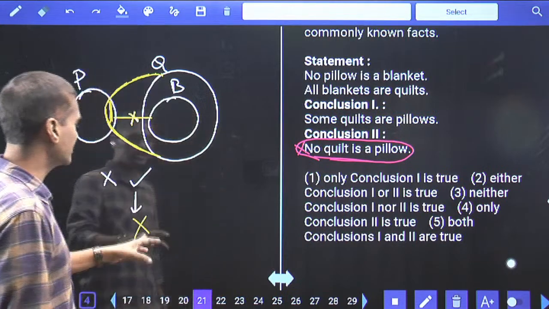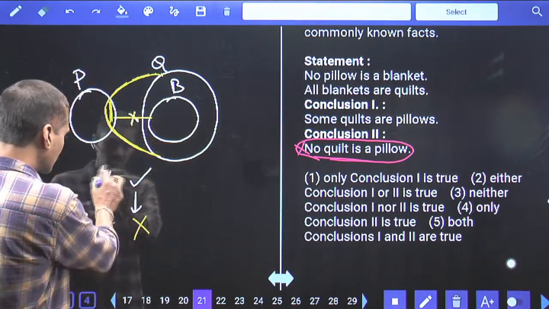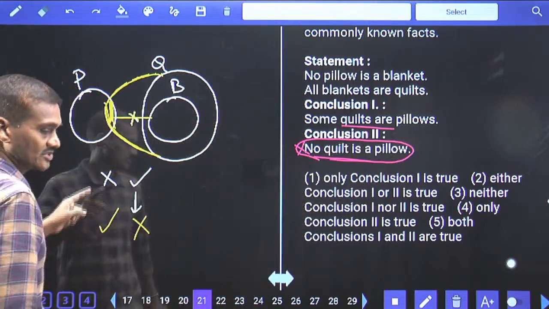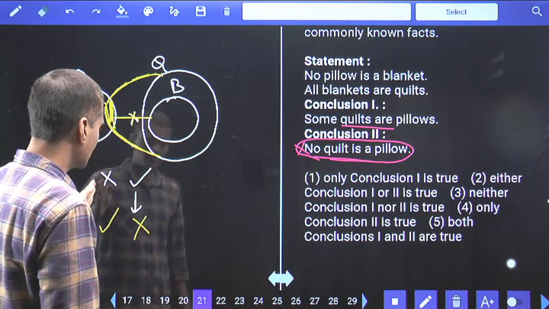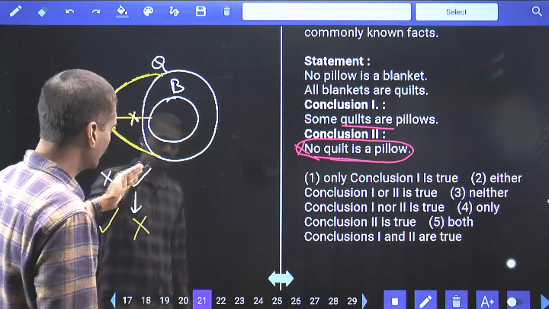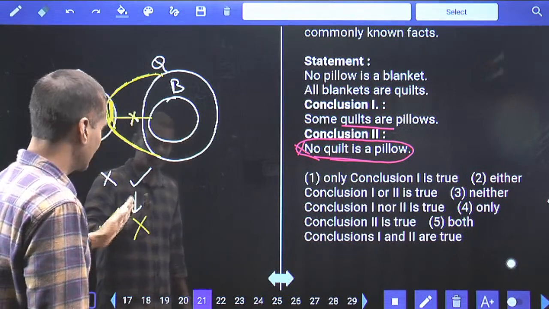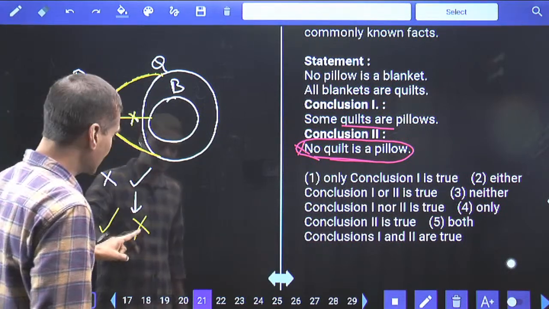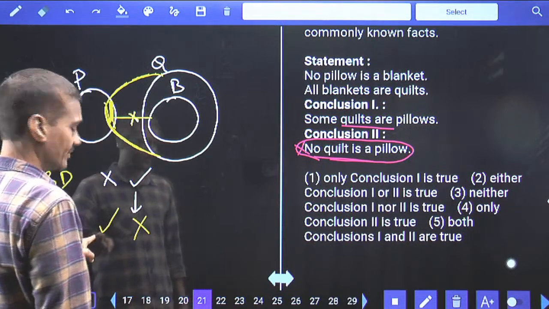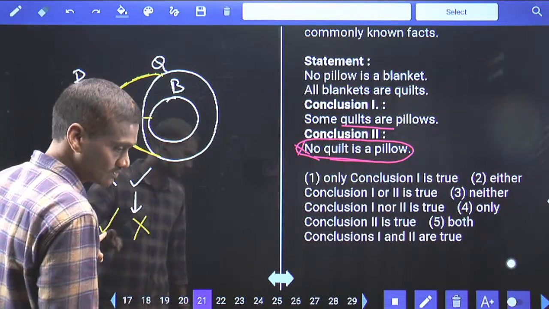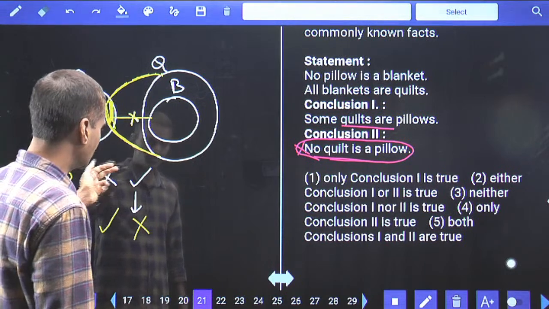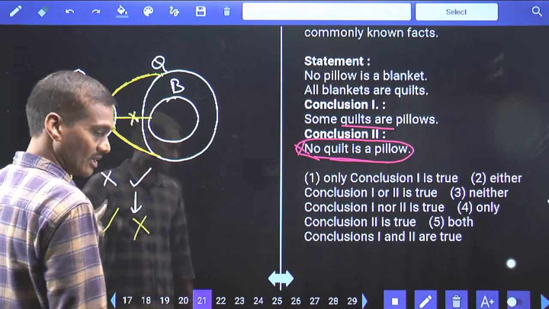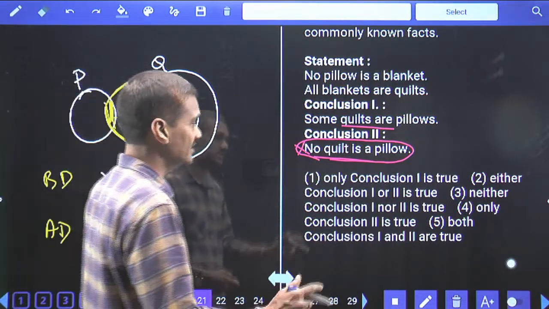While making this one false, what happened to the first conclusion? The first conclusion, some quilts are pillows, has now become true. Hence, in the basic diagram, affirmative conclusion false, negative is true. As the negative is true, we have made it false by proving the alternate diagram. This is the basic diagram BD and this is the alternate diagram. In the alternate diagram, the negative conclusion has become false, and at the same time the previous affirmative conclusion has become true. When the affirmative is false, negative is true. When the negative is false, affirmative is true. Between these two, either the negative or the affirmative can be true. And so the answer is either 1 or 2.